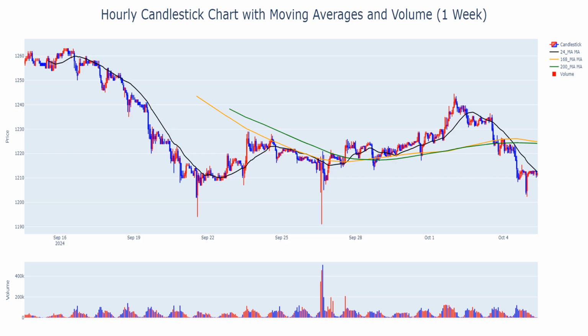USDTARS has displayed correlation between price and volume surges in the past, as observed in early September when volume spikes preceded sharp price increases. Traders should be cautious of any significant increase in volume, as it could signal a potential reversal or continuation of the current trend.